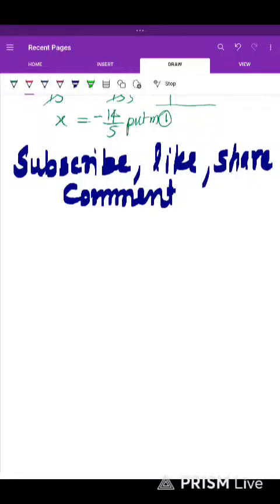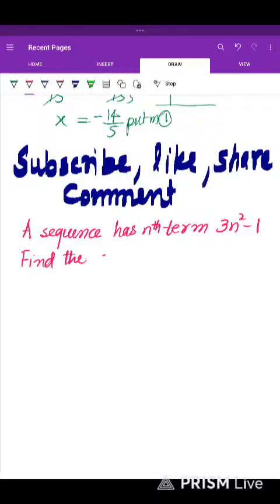Here is the sequence related question. A sequence has nth term 3n squared minus 1. This nth term is given. Find the second term in the sequence. Second term of the sequence is easy to find. We just need to substitute 2 in the nth term.